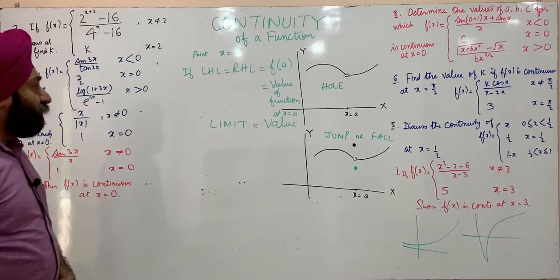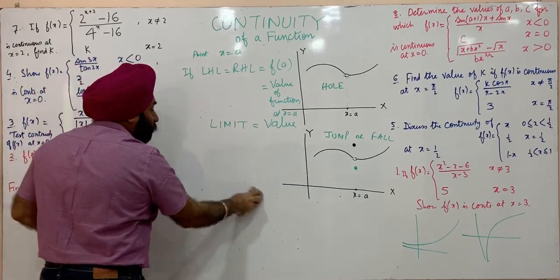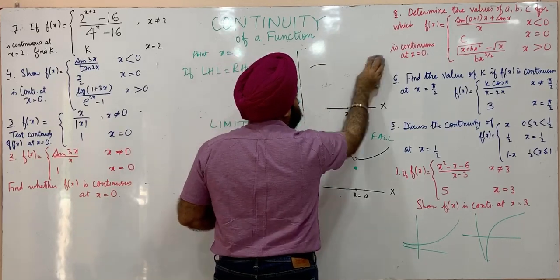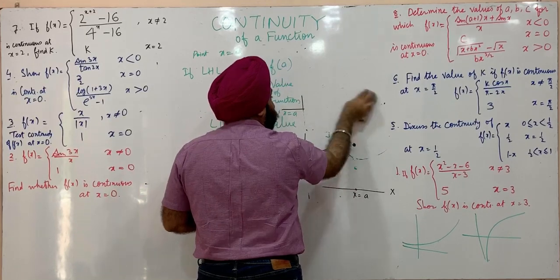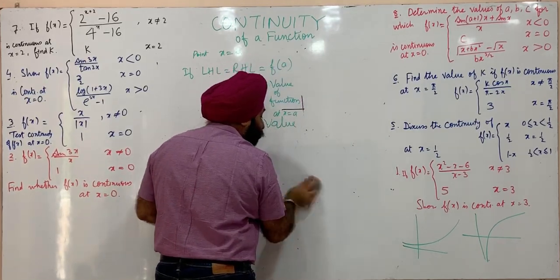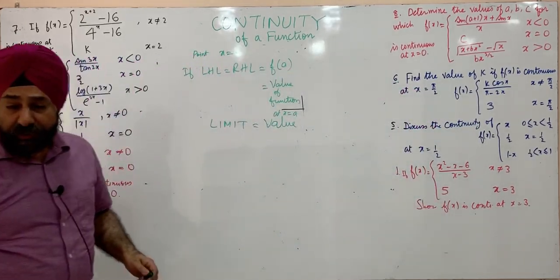So we discussed in the last class that for some of the functions we need evaluation of left hand limit and right hand limit separately. And for revision, what are those functions? We have four types of functions.